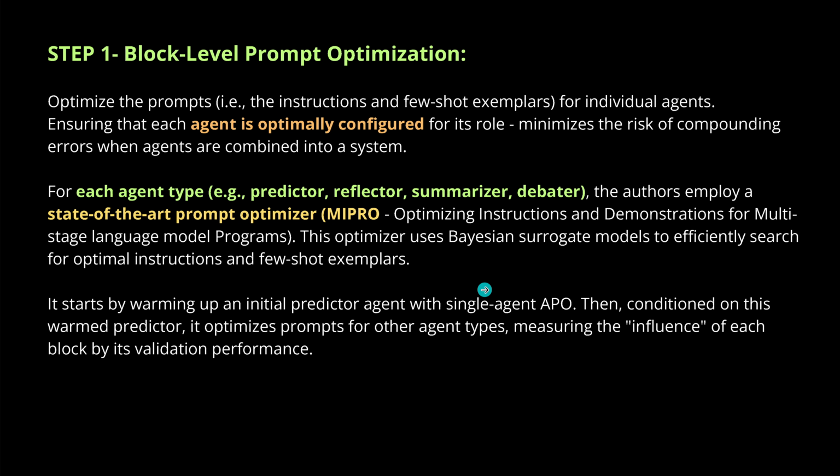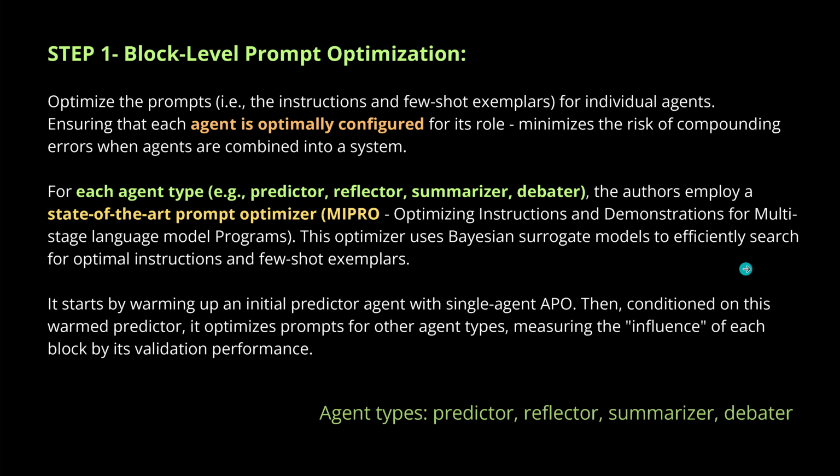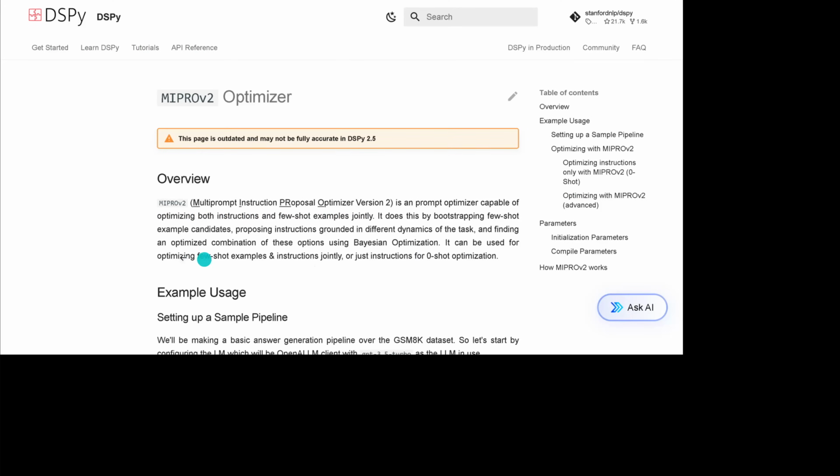We have our pre-data with a single agent APO, and we can measure this. And we have here the agent type like a predictor, reflector, summarizer, or a debater. Great. If you want to learn more about MIPRO version 2, here, this is the page for you.